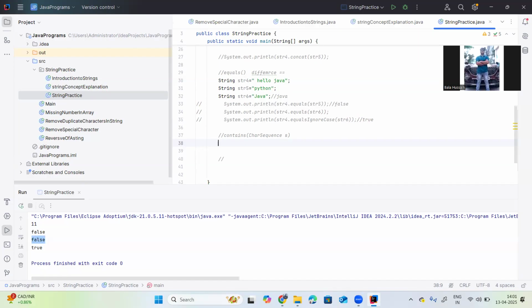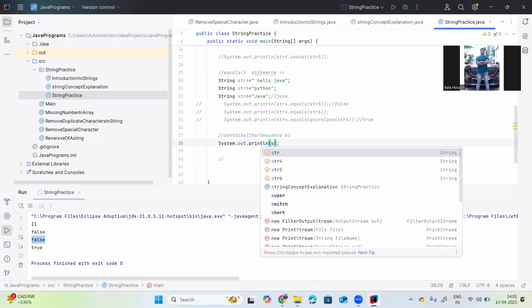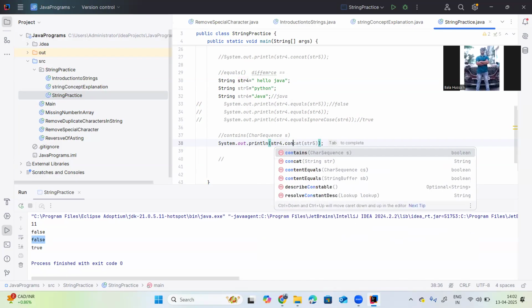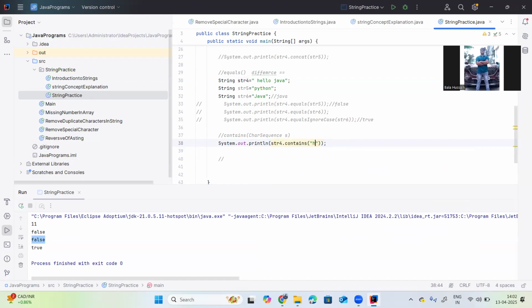For example, string str4 is hello Java. System.out.println str4 dot contains character sequence like hello. So it will return true. Why does it return true? Because this sequence of characters is available in the string hello Java. Just execute this one, and now you can understand. It returns true.